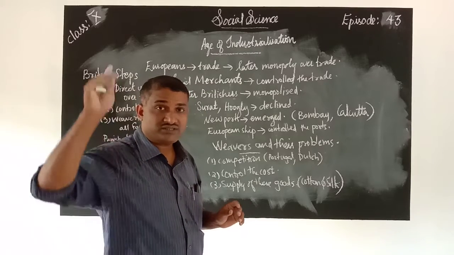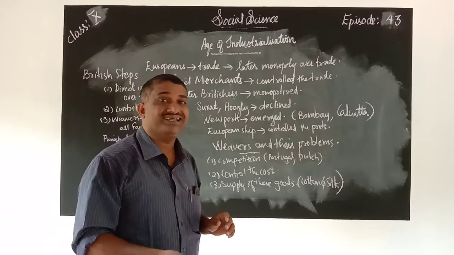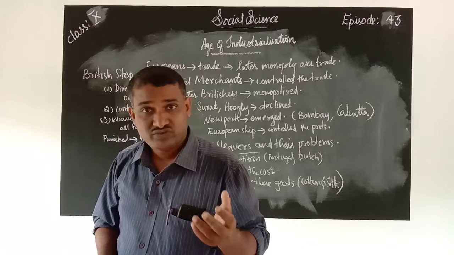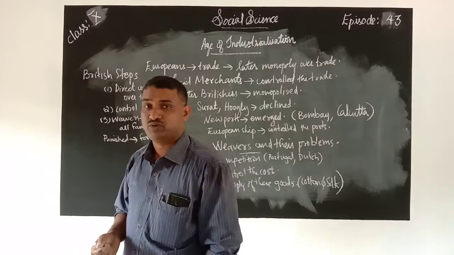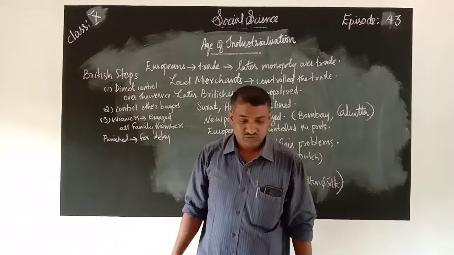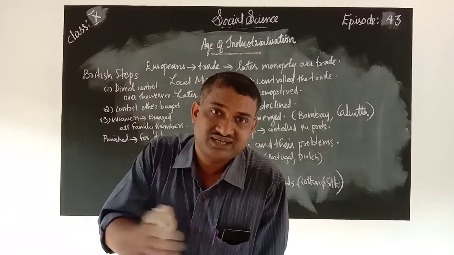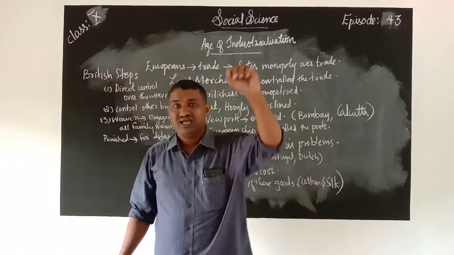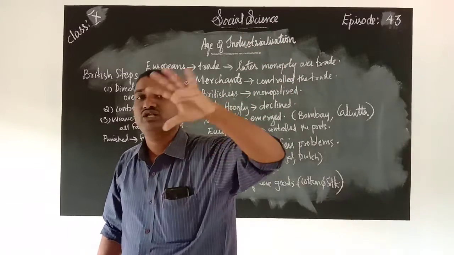But in the European market, these handloom products were in great demand. At the same time, in India, the handloom weavers were facing severe problems. They could not survive in society because the machine-made goods produced large amounts of finished products at a low price. People were in search of low prices, and the handloom industry collapsed due to the advent of the Britishers.